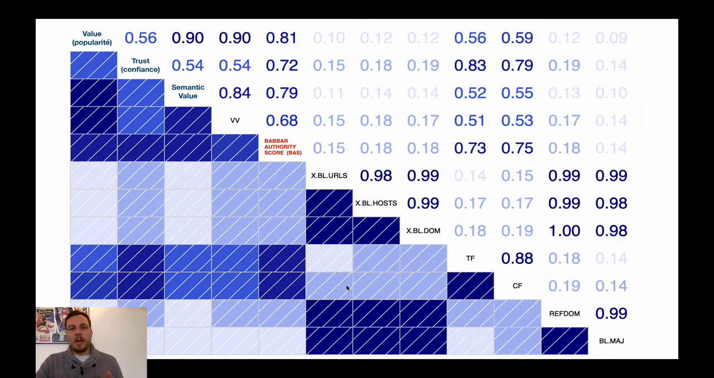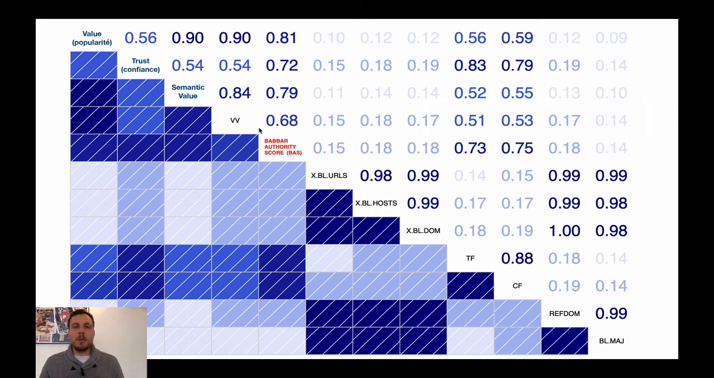We're not going to talk about them, and let's only focus on the diagonal and the upper half of it. We can see that we have metrics name on it. First one is value, or the popularity metric in Babbar. Second one is trust. The third one is semantic value. Fourth one is called VV. It's just an internal value in Babbar.